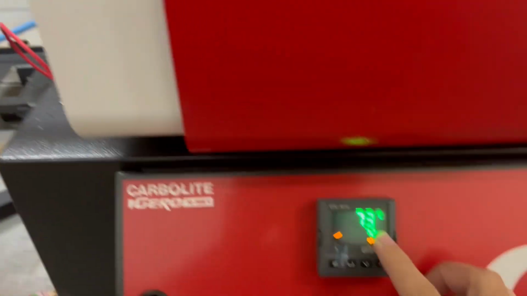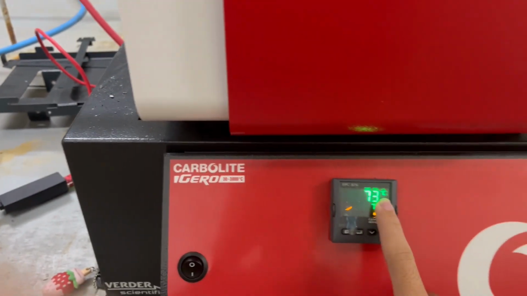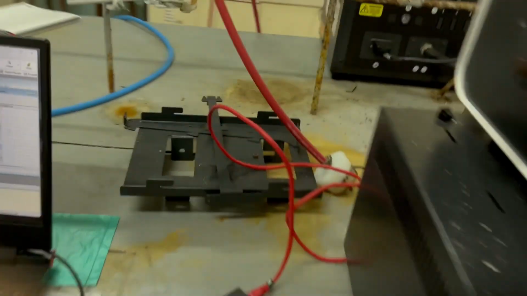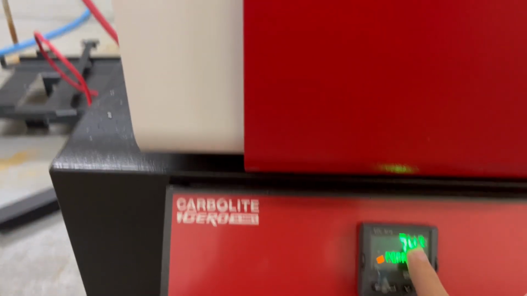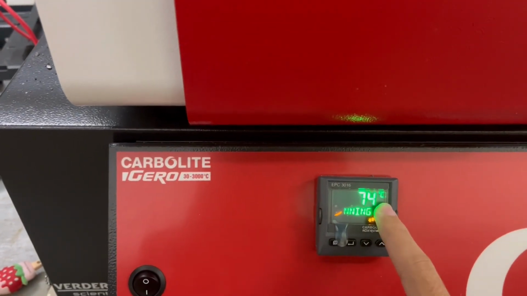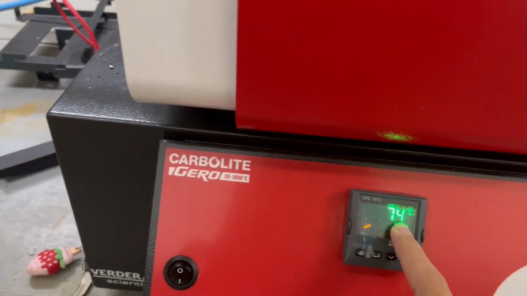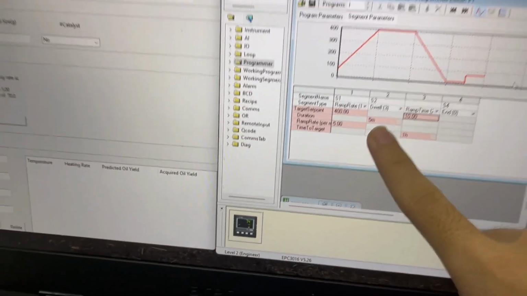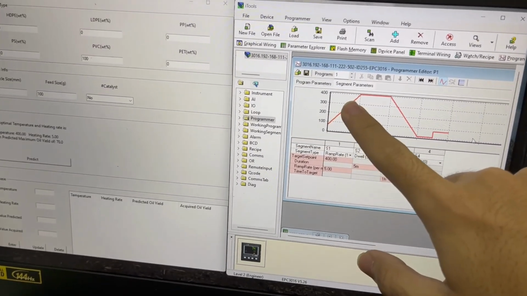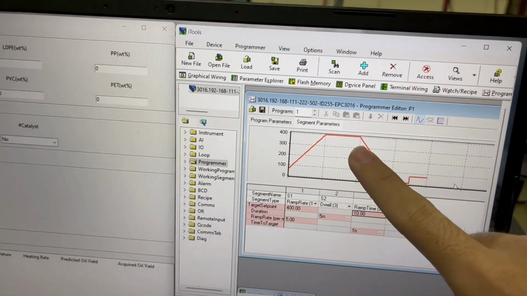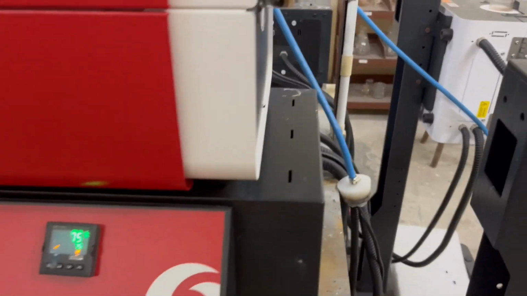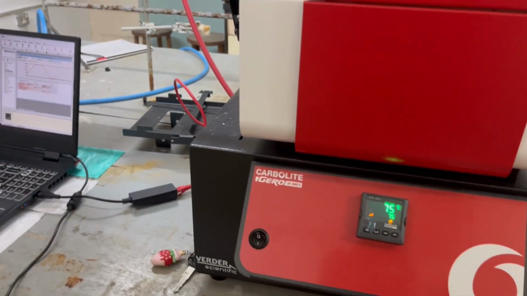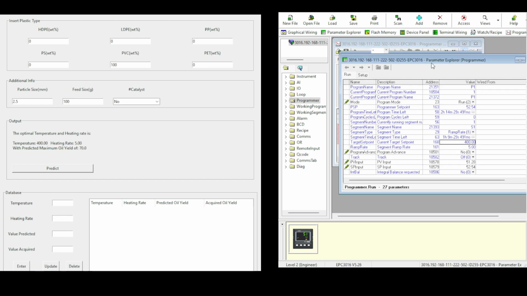So the number here is the temperature. We set it before to 400, and so it will be increasing at the rate of 5 degrees per minute until it reaches 400, and then it will stay there. It will stay there for a total of 5 minutes. So here is the increasing rate. It will be until 400, stay there for 5 minutes, and then it will go down. And then it will produce the byproduct from the plastics.